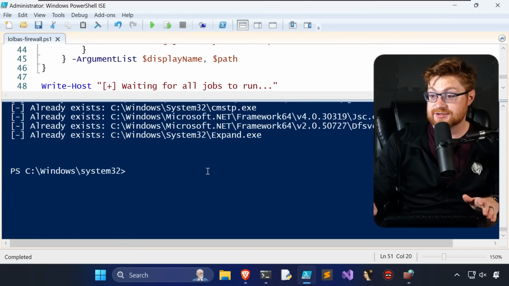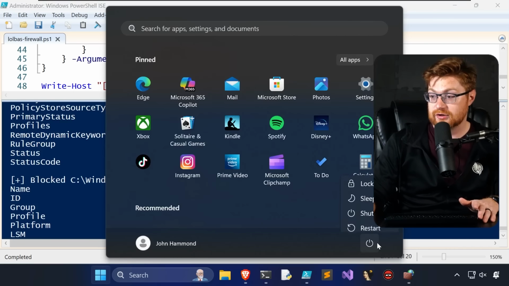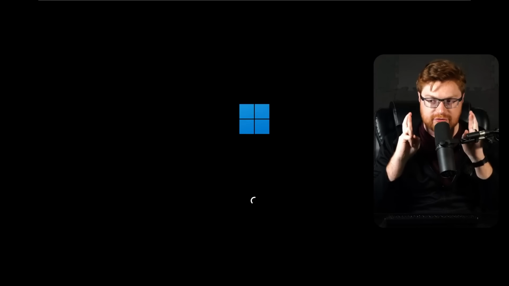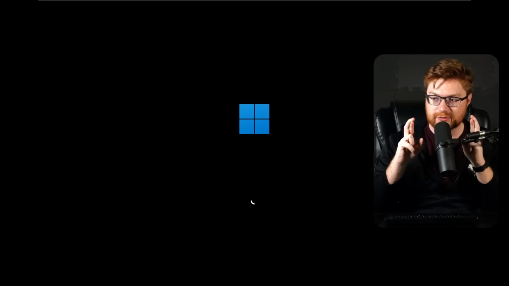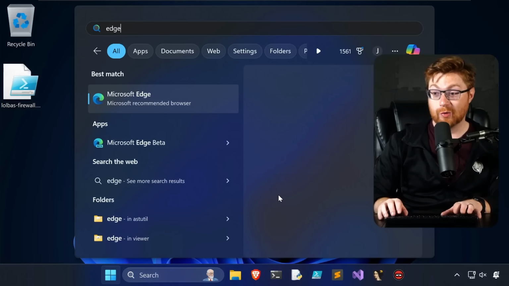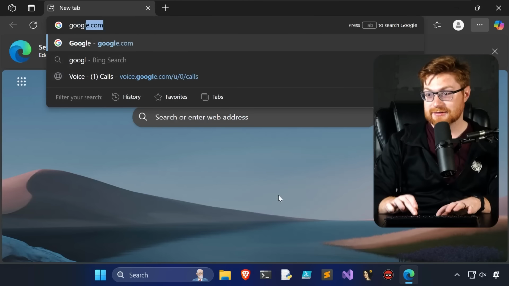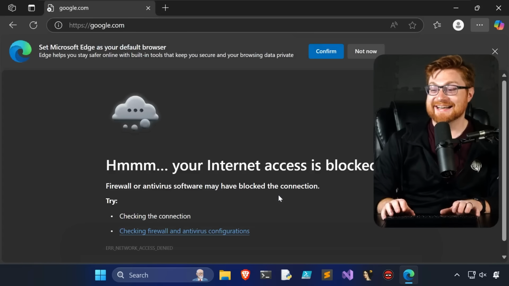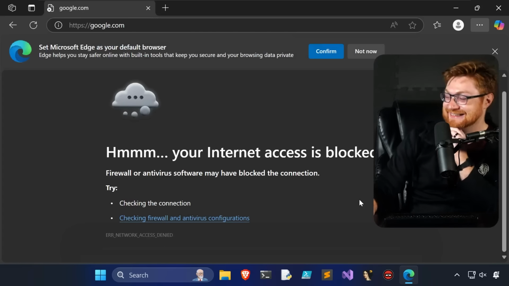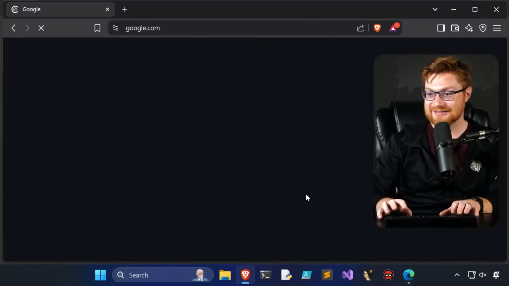It has finished. So let me try to reboot. Restart. Fingers crossed. Will Windows do what it needs to do? I might be totally, completely wrong. I can log in. Is Edge gonna work? Because I know that was one of the binaries that's like, go to google.com. But Brave's gonna work just fine, right? Yeah, he's cooking. Brave is all fine.